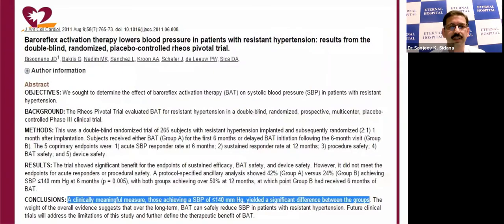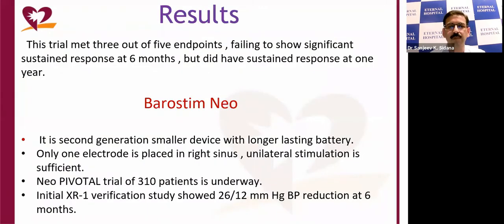So this device was tested in the pivotal Rheos trial, and the 5 endpoints tested in this trial were device safety, procedure safety, acute systolic blood pressure reduction, sustained BP reduction at 12 months, and bed safety. So this trial actually met 3 out of 5 endpoints. There was no significant reduction in blood pressure at 6 months, but patients had a sustained blood pressure response at 1 year, and device efficacy was established.